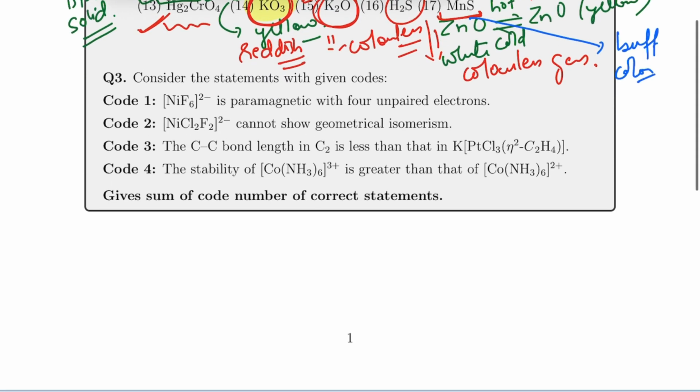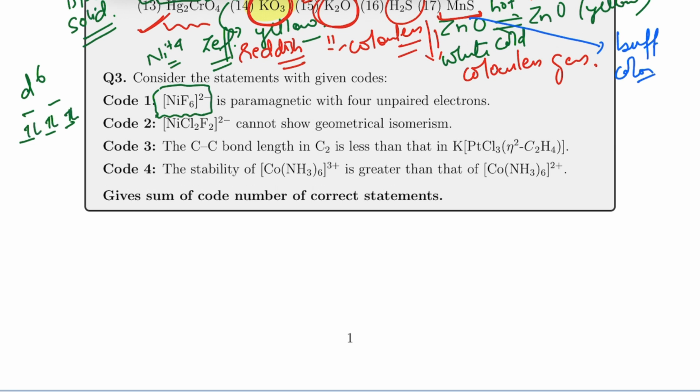Now, question number three is from coordination, and that's over here. You can see it to be [NiF6]2-. Over here, nickel is in +4 oxidation state, and it has very high Z effective. So in this case, even though you have fluoride ion as a ligand, it will not behave as a weak field ligand. Because of very high Z effective, it will behave as an SFL. And if it is behaving as an SFL, and you have a D6 system, then all 6 electrons will go into t2g only, eg will be free, hence it is not paramagnetic,